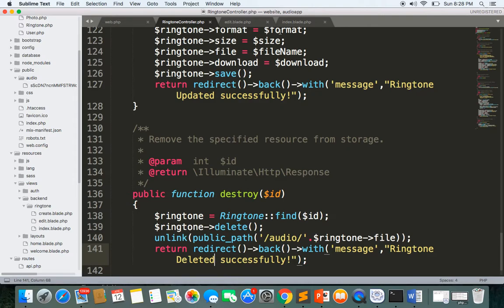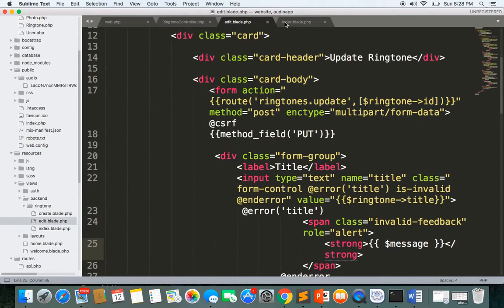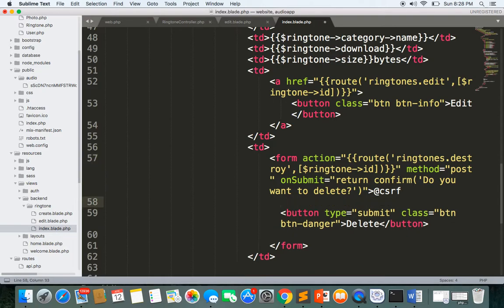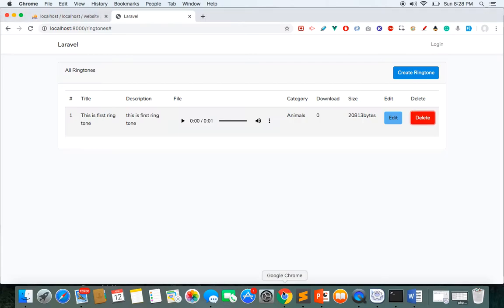Okay, now let's try this. So before we try, we also need to specify the method field here. Here we'll specify the delete method, as a method_field. So method field, delete. So now let's try this.